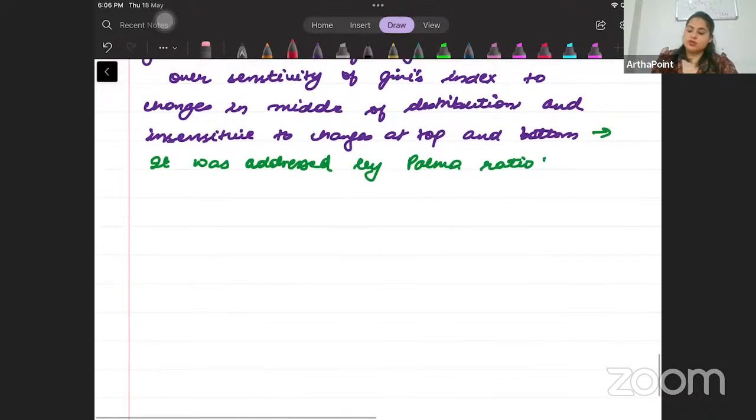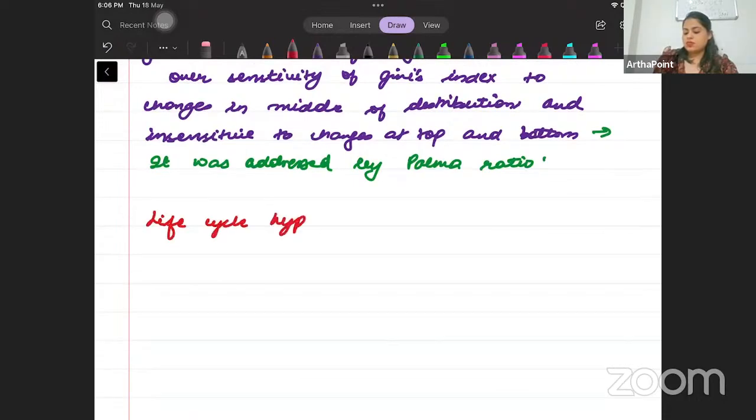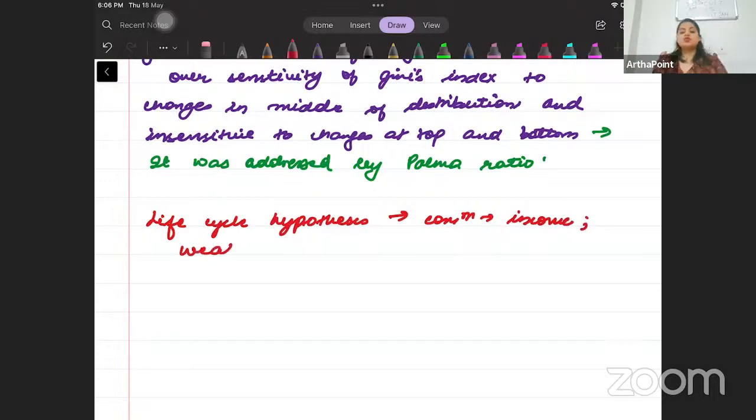Then one last thing that I'm left to do in this second page is the life cycle hypothesis, beta. So life cycle hypothesis basically says that consumption depends on lifetime income, but it also includes wealth in it. So if you look into the book, you will notice that in life cycle hypothesis, वो कुछ initial wealth भी assume करते हैं, right?